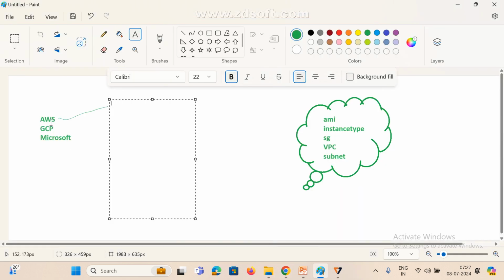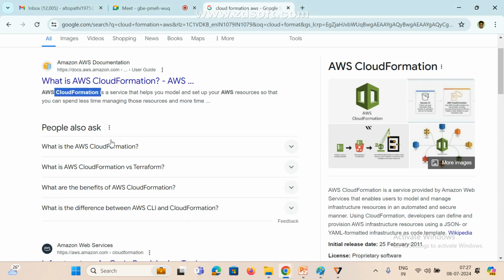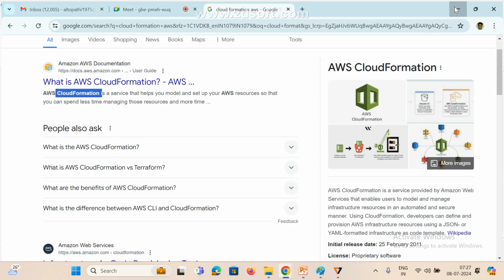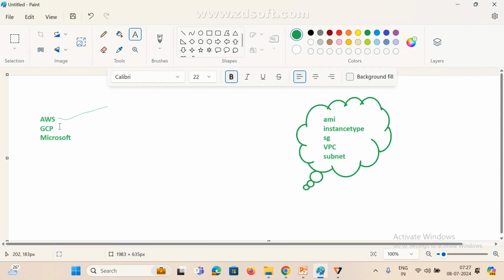If you are using AWS CloudFormation, can we create infrastructure in GCP or Microsoft Azure? Anyone? I am using AWS CloudFormation, the one service provided by AWS people. With the help of this, can I create infrastructure in GCP?